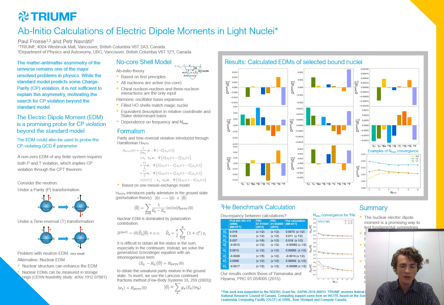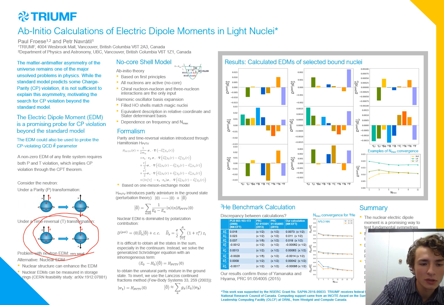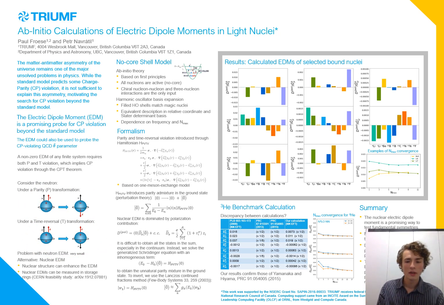An easy way to see how this works is to consider the neutron with a theoretical electric dipole moment and a magnetic dipole moment, which we know exists. We see that under these conditions, a parity transformation is no longer symmetric, and a time reversal transformation is also no longer symmetric. Thus, many experiments have been carried out to try and measure the neutron EDM.